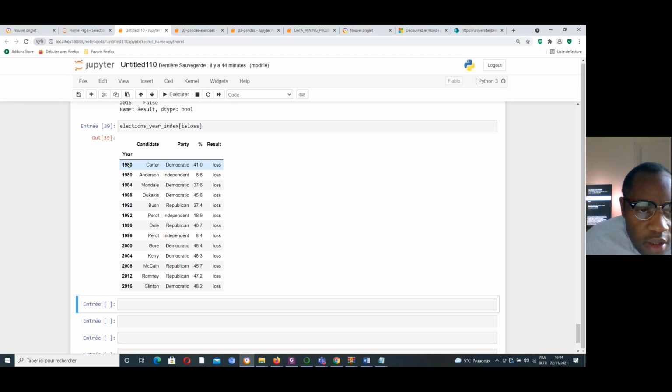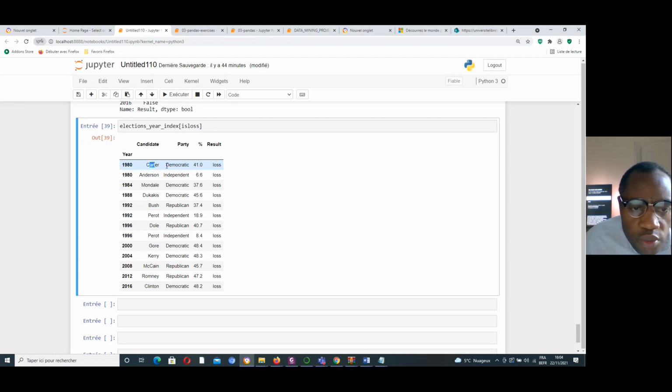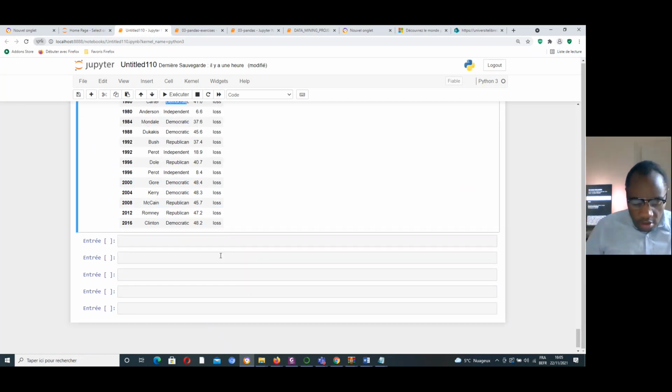From 1980 to 2016: in 1980, Carter of the Democratic Party got 41 and lost. In 1980, Anderson as an independent got 6.6 and lost. In 84, Mondale from the Democratic Party got 37.6 and lost.